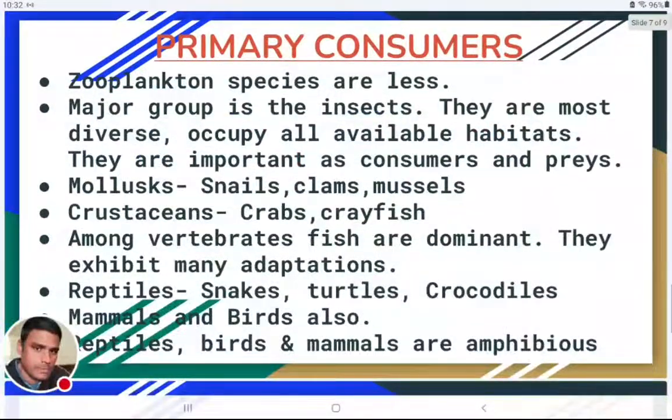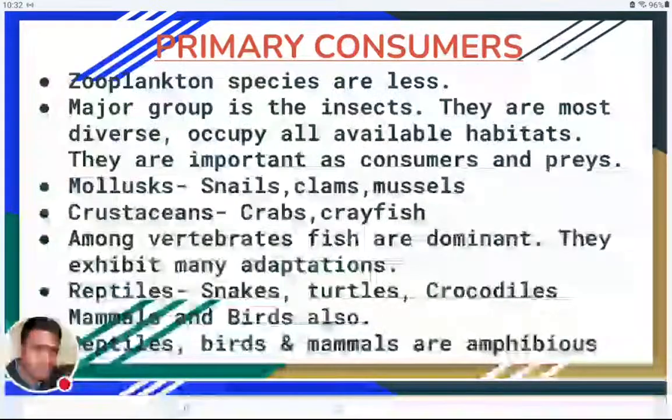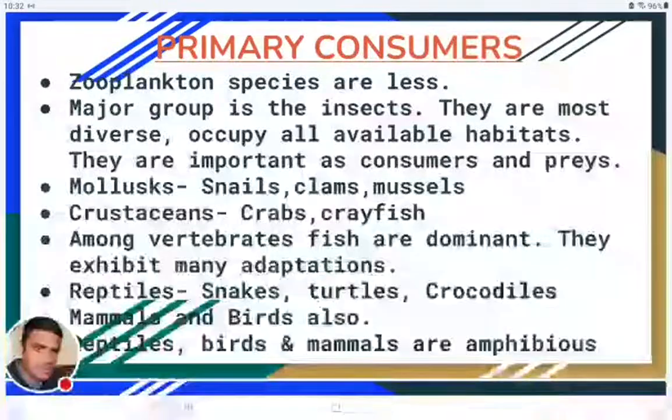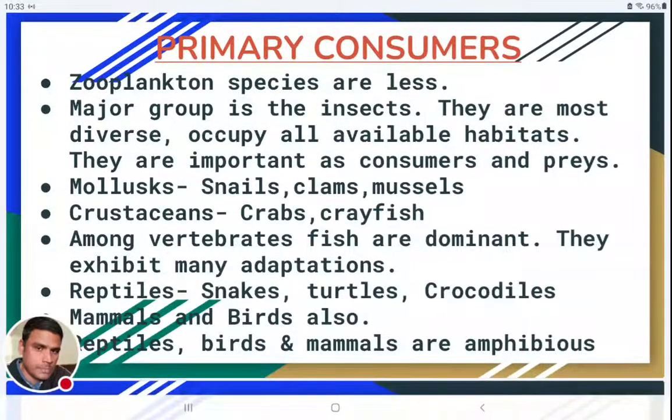Coming to primary consumers, zooplankton species are very few in number. So the species diversity of zooplankton is very low, because zooplankton also need still waters. As the water keeps on flowing, zooplankton cannot be seen. But in the previous water ecosystems we have seen, zooplankton is the important primary consumer population. So here in river waters, the major group of primary consumers are insects.